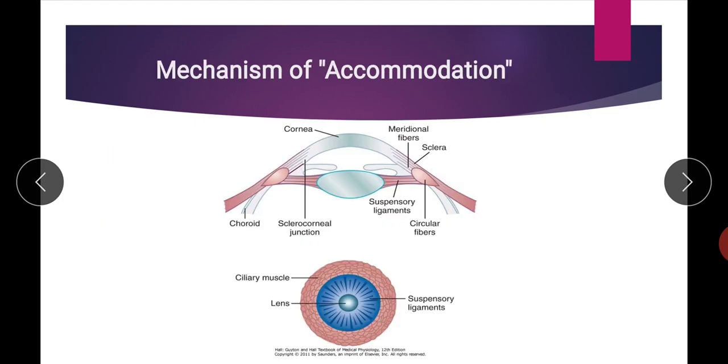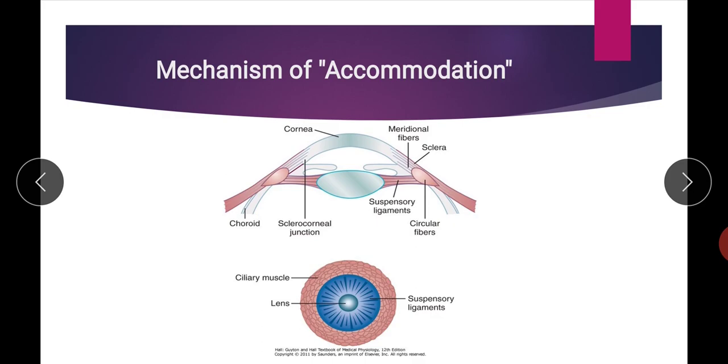Now, the mechanism of accommodation. This mechanism of accommodation is mainly to see near objects, because the parallel light rays coming from a far object are focused on the retina, but when we see a near object, these light rays become diverging. Instead of parallel, they become diverging. So, if we keep the lens as it is when seeing a far object, then instead of focusing on the retina, the diverging light rays focus behind the retina. So, when the light rays focus behind the retina, it makes the image blur.